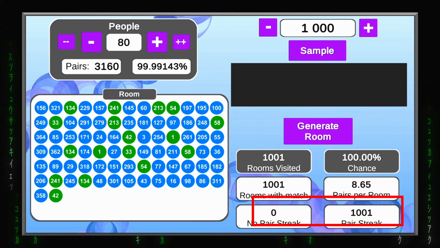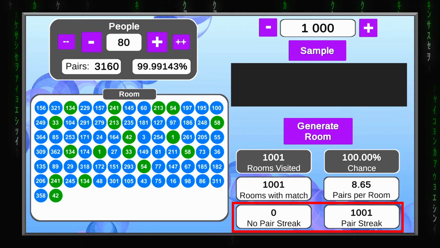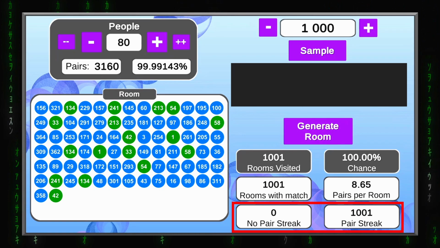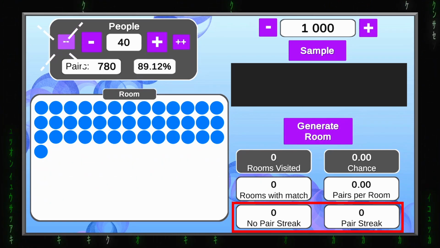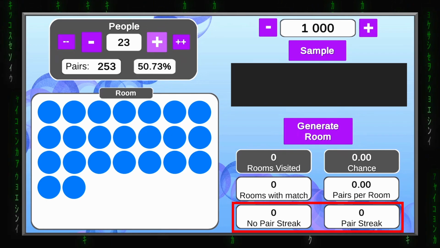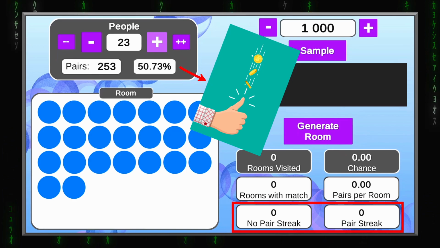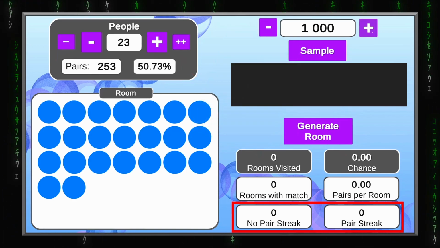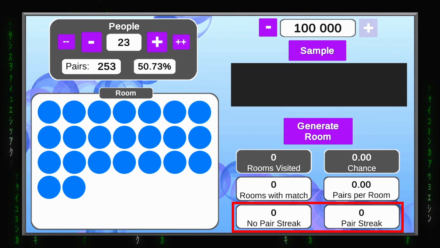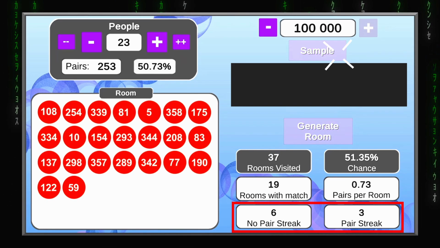Another 2 boxes here at the very bottom keep track of the longest successive streaks. That is how many rooms there were in a row with a pair or with no pair. Let's go back to 23 people in the room. That gives us a chance of 50%, which is the same as a coin toss, right? So when we again take a sample of 100,000, those 2 boxes will pretty much tell us the most times a coin has fallen on the same side in succession.